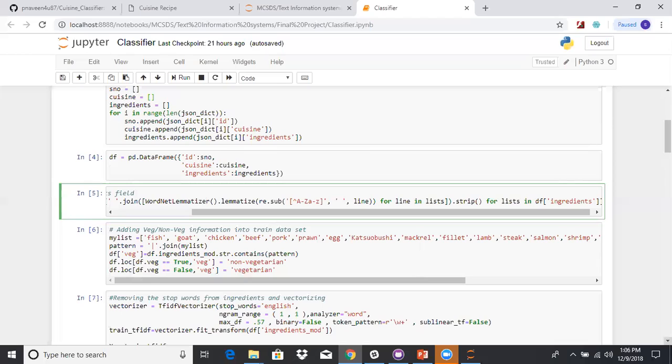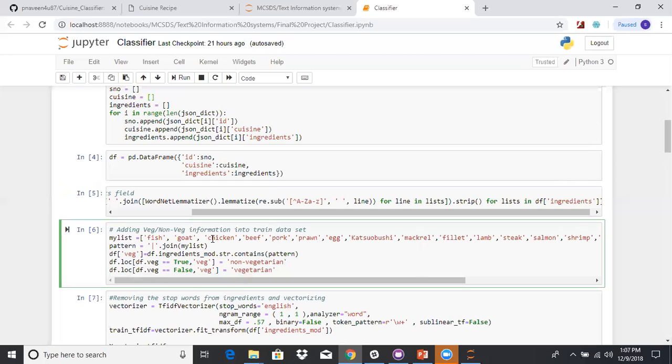So we use some rules to say whether a particular recipe is vegetarian or non-vegetarian. The rule we used is to go through the ingredient list and see whether any of the words I have mentioned here, like fish, goat, or any other meat items in this list, are available in the ingredients. If so, we have marked that as non-vegetarian.